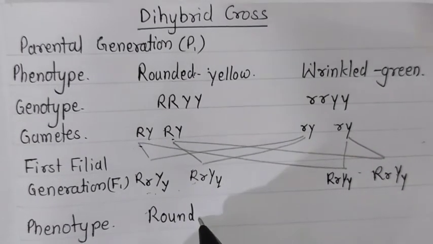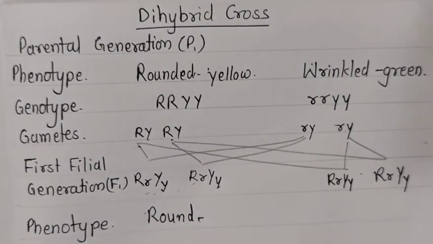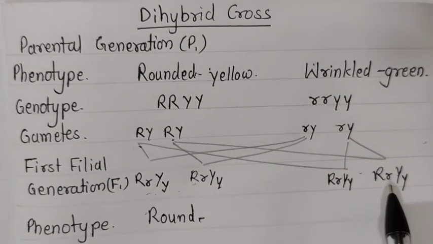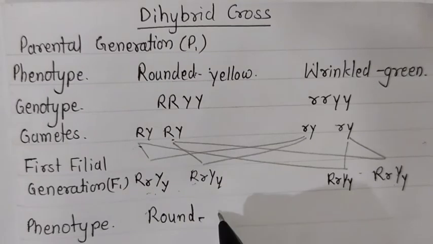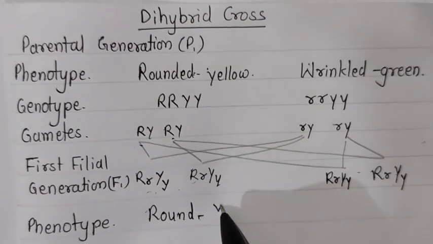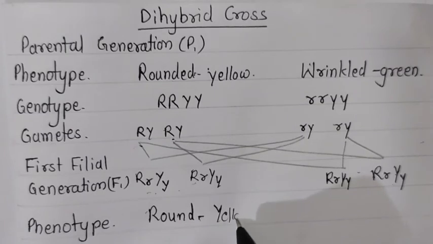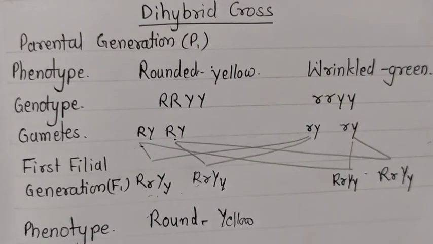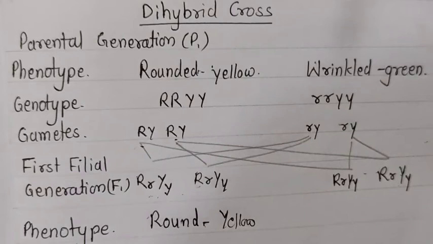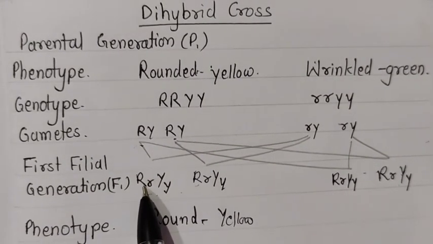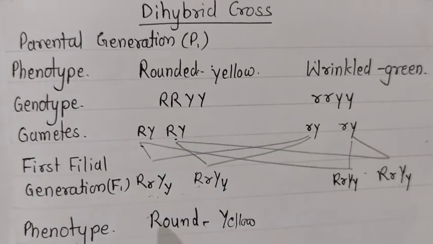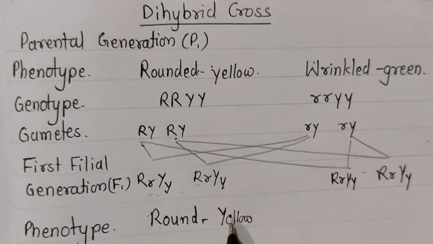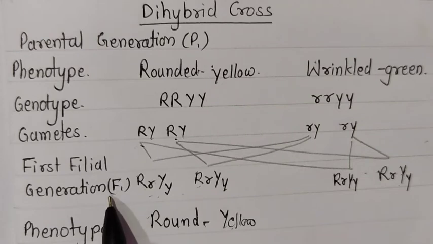Then what is the physical appearance, how will it look? It will have a capital Y in all. So the next generation which will be formed will have yellow color seeds only. You know that only the dominant characteristics will be carried forward here. The dominant one is capital R, which means rounded. So the first generation will appear with rounded seeds and the color of the seeds will be yellow. That is the phenotype of the first filial generation.